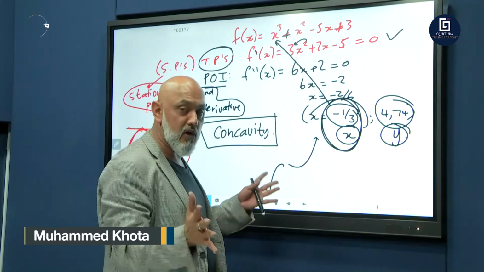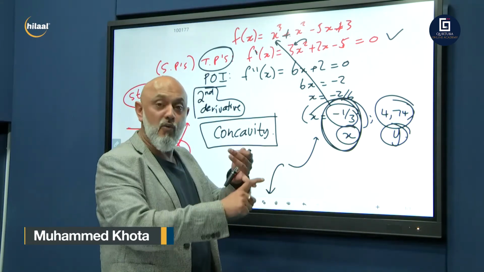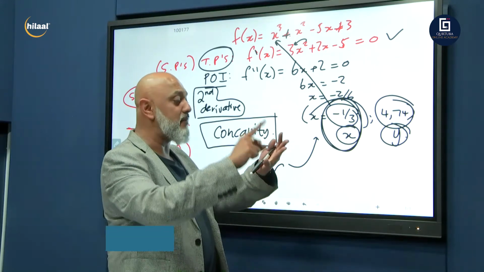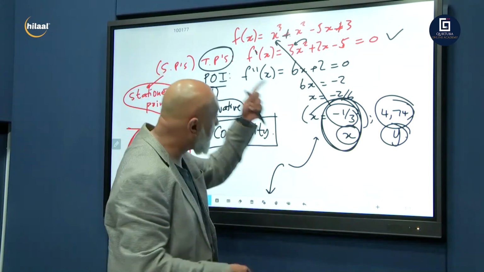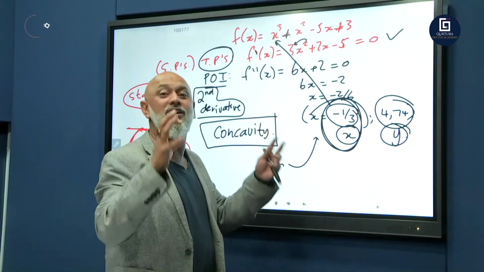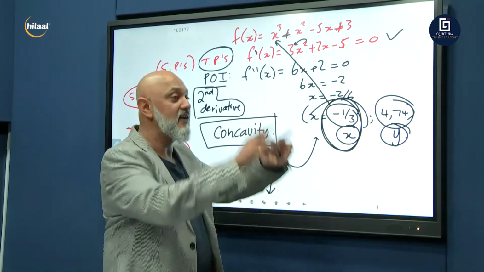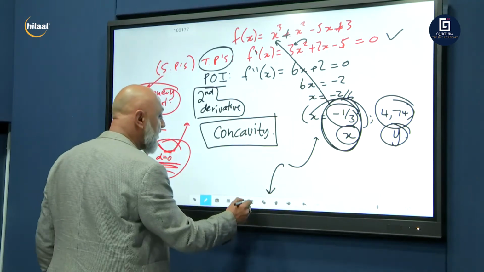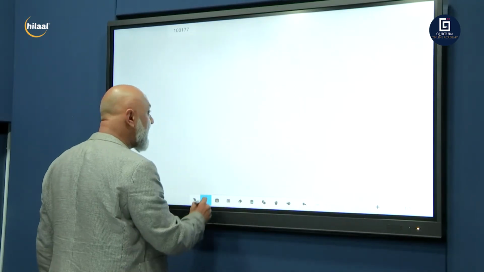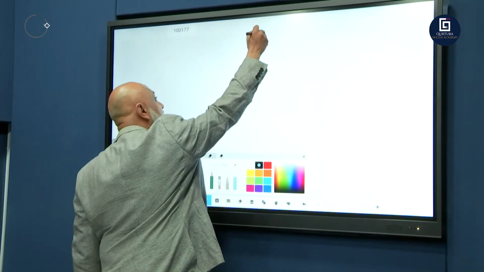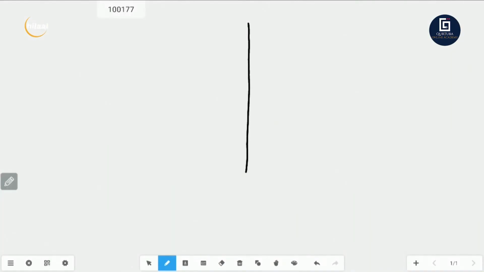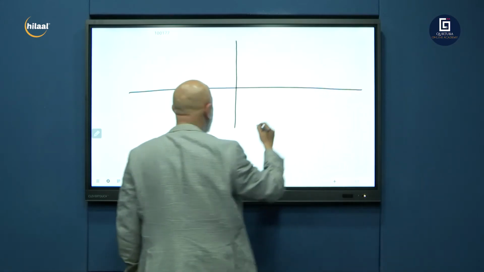You've got all the coordinates. You've got your y-intercept, your x-intercept, the coordinates of your 2 turning points, and your point of inflection. We've got all the necessary ingredients to now go and plot our graph. Let's sketch our graph. What color do we have here? We've got black. Okay, so let's draw the graph in black. There we go.